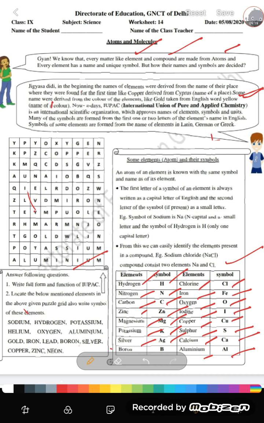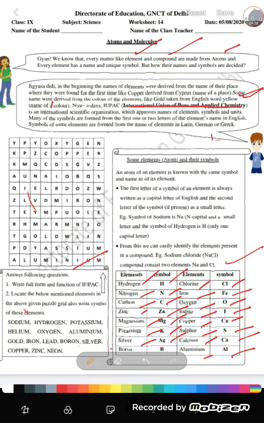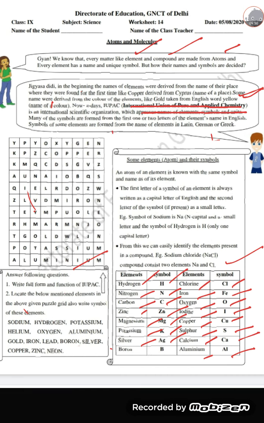So now we will do the practice questions. First, we have full form and function of IUPAC. Full form of this is International Union of Pure and Applied Chemistry. And what is its function? It approves the name of elements, symbols and units, so that it is internationally accepted everywhere. Now students, we have the second question, very interesting. It's a kind of puzzle.